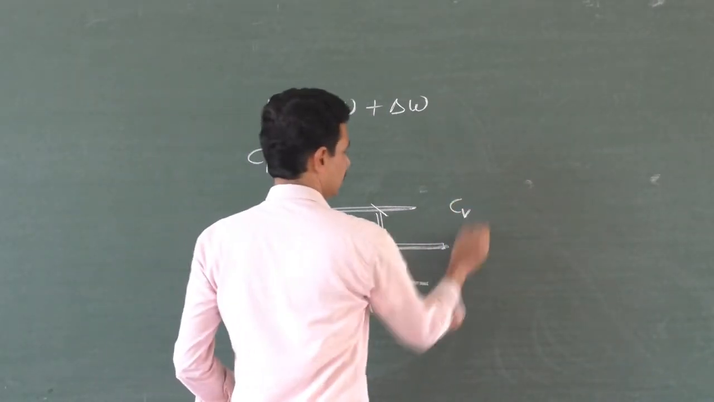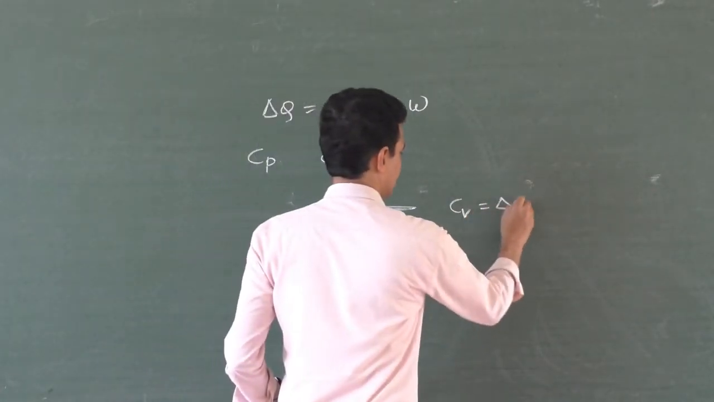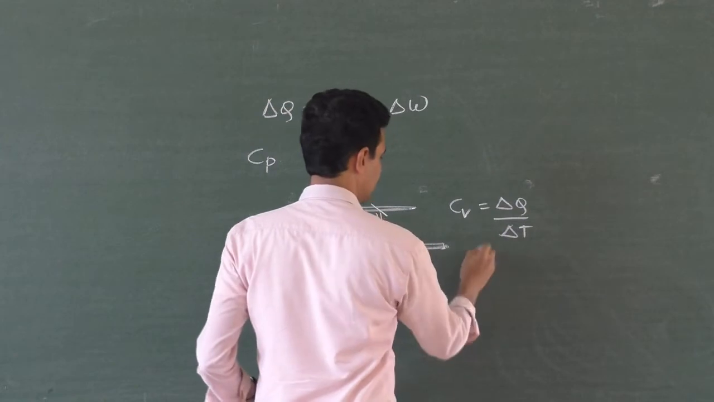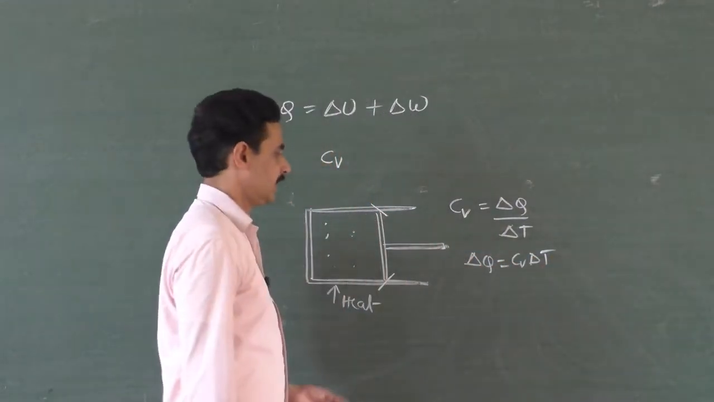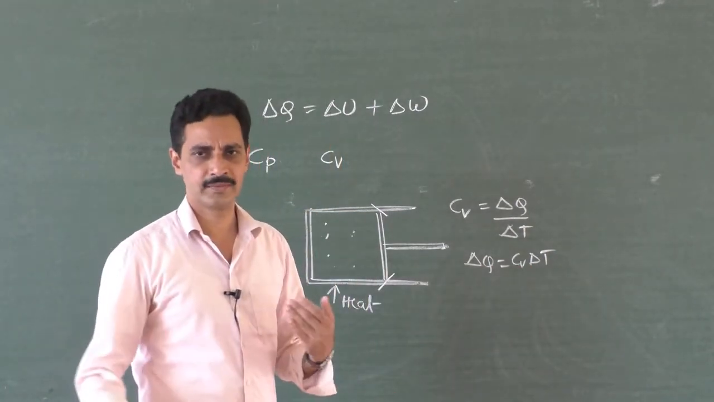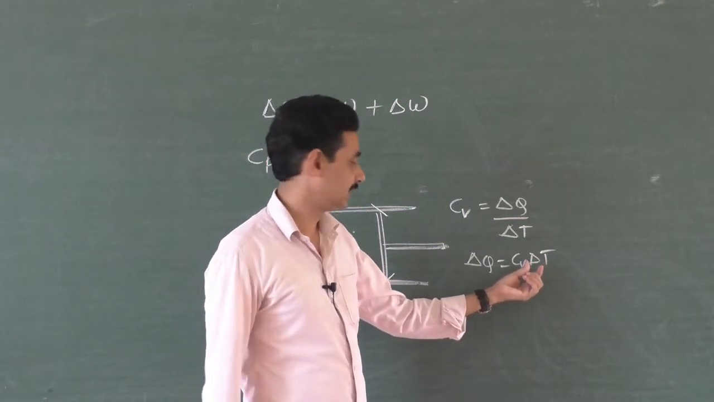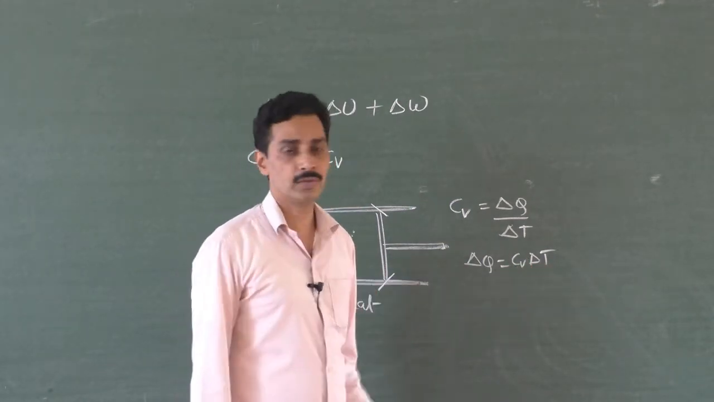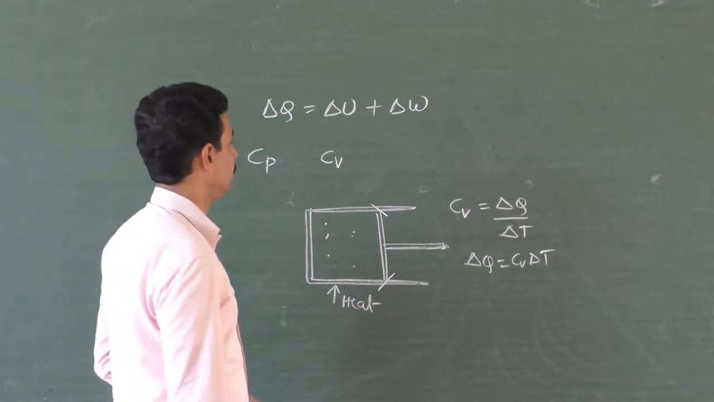So if you write CV, the molar specific heat at constant volume, as delta Q by delta T, right, then delta Q is equal to CV delta T. What is CV delta T? It is the total amount of heat energy required to raise the temperature of the gas by some amount. Say delta T is maybe 5 Kelvin, 10 Kelvin, anything. So all the heat energy is used to raise the temperature of the gas. So that is as if no work is done.